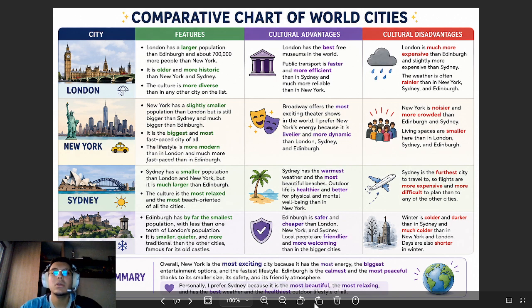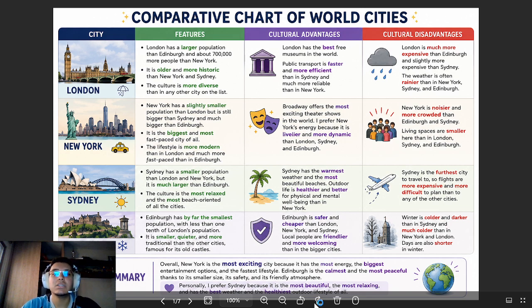Alright, let's start with London. London has a larger population than Edinburgh and about 700,000 more people than New York. It is older and has more history than New York and Sydney, and the culture is more diverse than in any other city on the list.